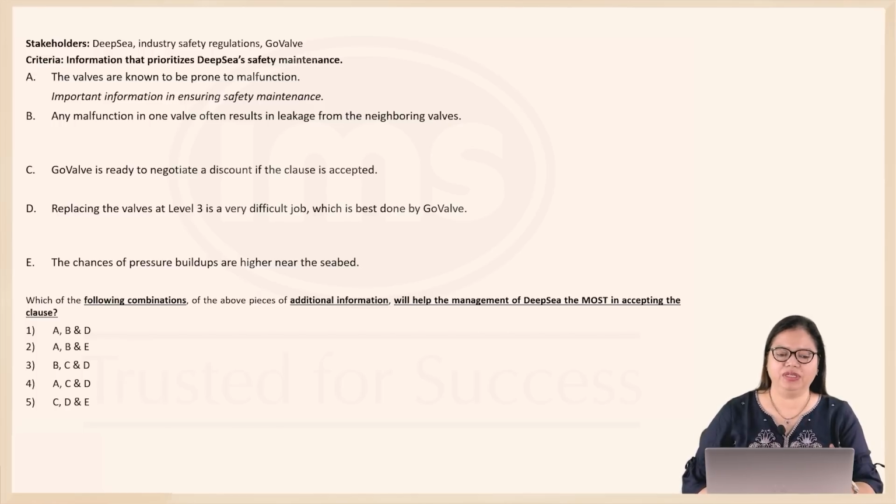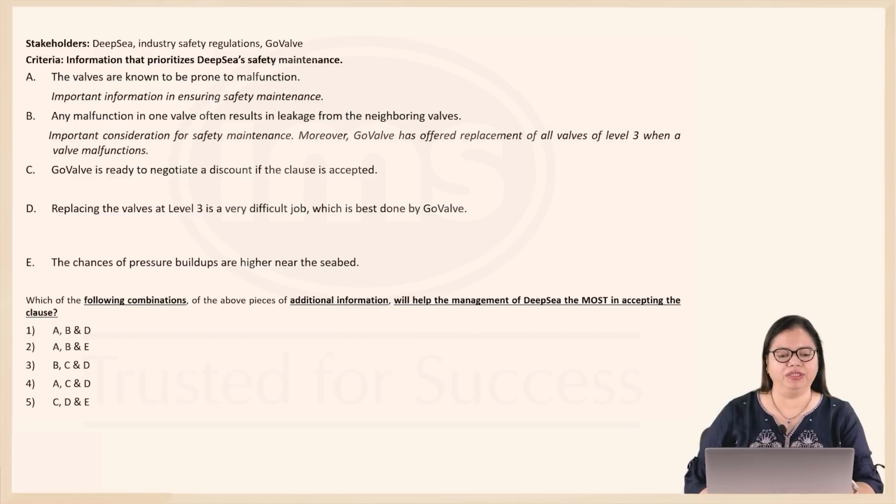B. Any malfunction in one valve often results in leakage from the neighboring valves. Now, this can also be important information because safety would depend on this. GoValve has also offered replacement of all the valves of level 3 when a valve malfunctions. So that's important information that they'll need to keep in mind.